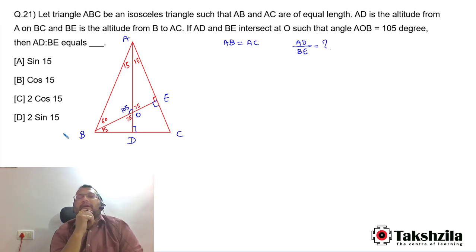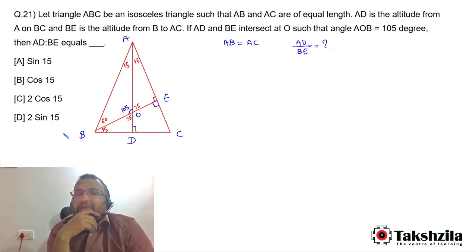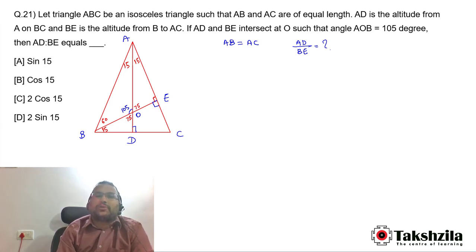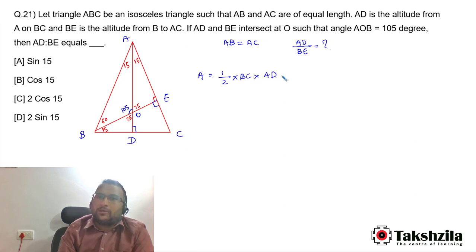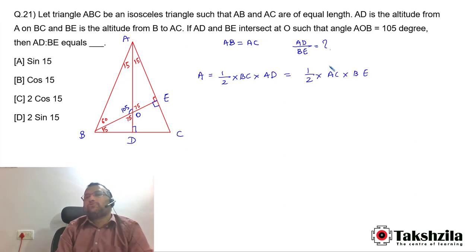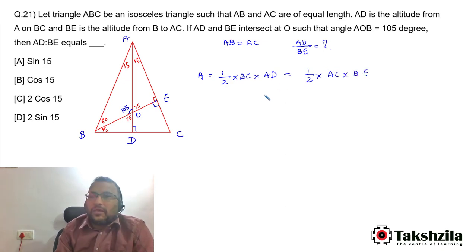Then question में पूछा क्या है, हमें AD divided by BE find out करना है. You can see that AD and BE, they are the heights. Heights कहाँ पे यूज होते हैं? एरिया ऑफ ट्राइंगल में यूज होते हैं. तो एरिया ऑफ दिस ट्राइंगल इज गोइंग टू बी व्हाट? Half into base BC, the height is AD, and half into, if I consider base as AC, the height is going to be BE. तो यहाँ पे half and half cancel हो जाएगा. Then AD divided by BE is going to be equal to AC divided by BC.